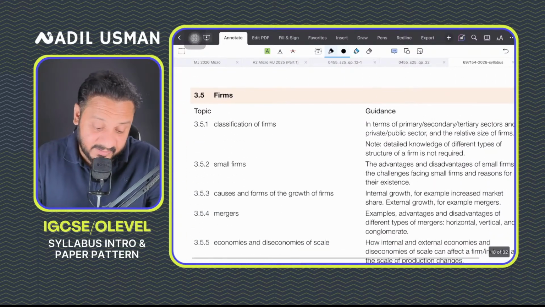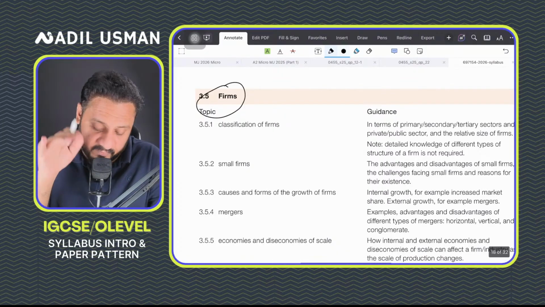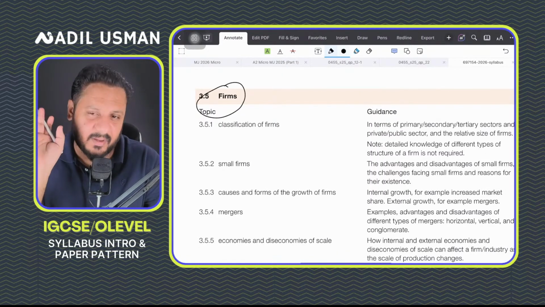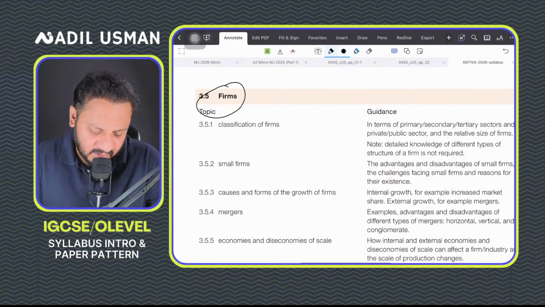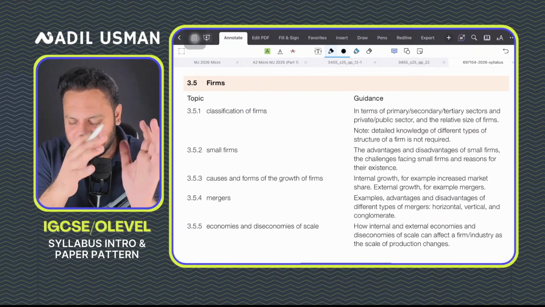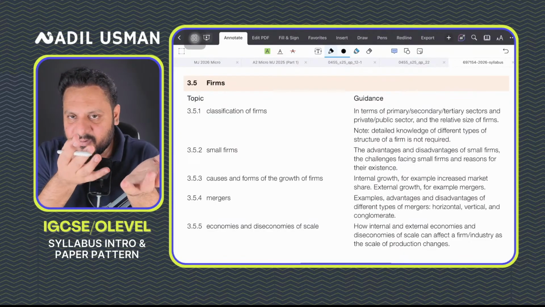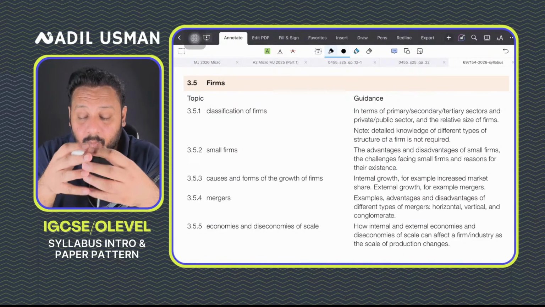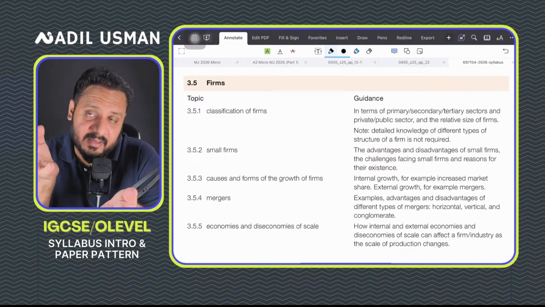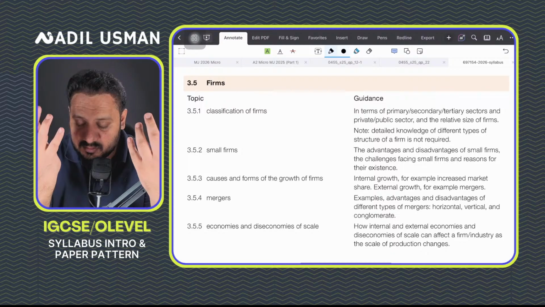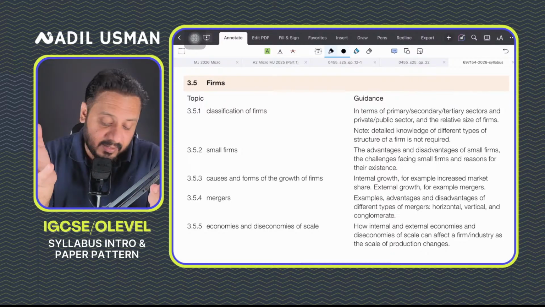You study this topic, 3.5 firms, which always comes in every paper. Every paper, one question comes from here, a 6-marker, usually an 8-marker. Always it will come. So this is the classification of firms. How are some firms classified? Some firms are primary sector firms, tertiary and secondary sector firms. You learn about the size of firms and what determines the size of a firm. If I want to see whether maybe Google is a large firm or a small firm, what are the parameters I will need to check to judge whether that firm is small or large?